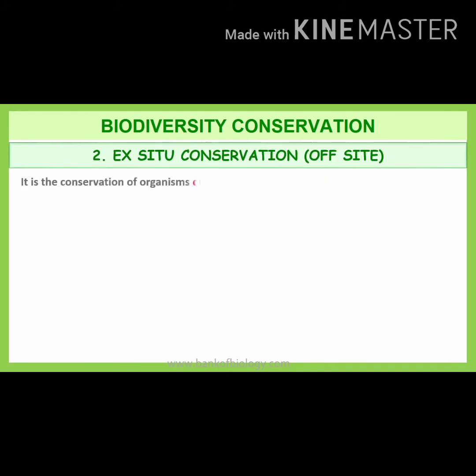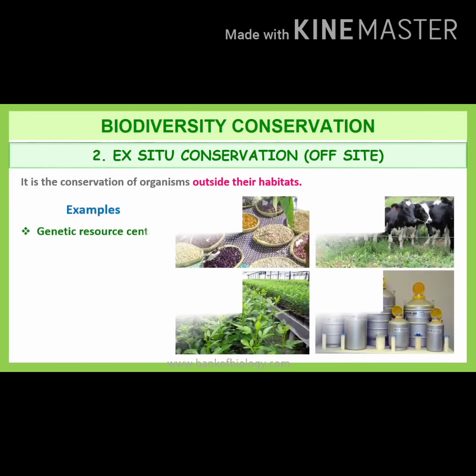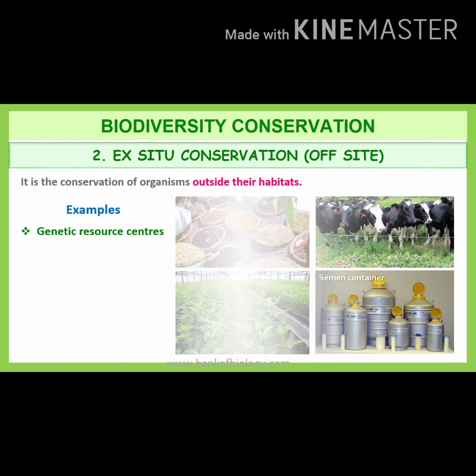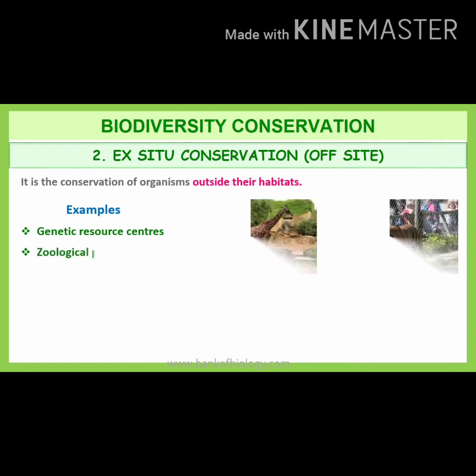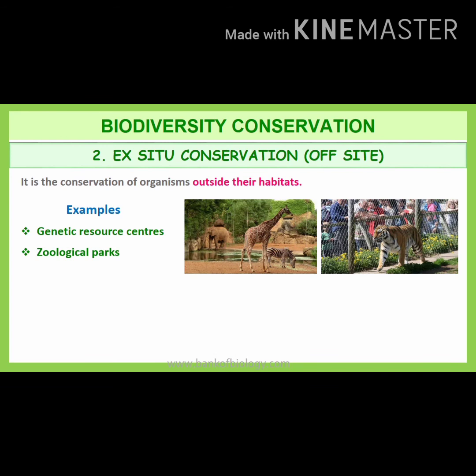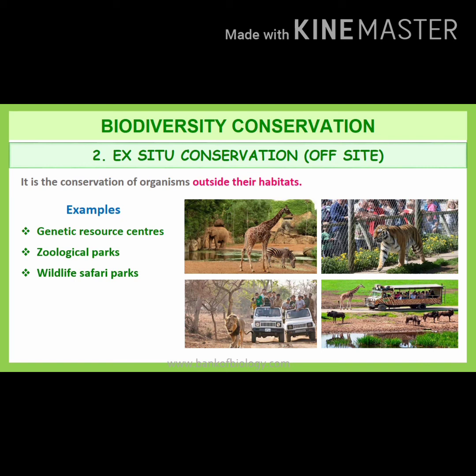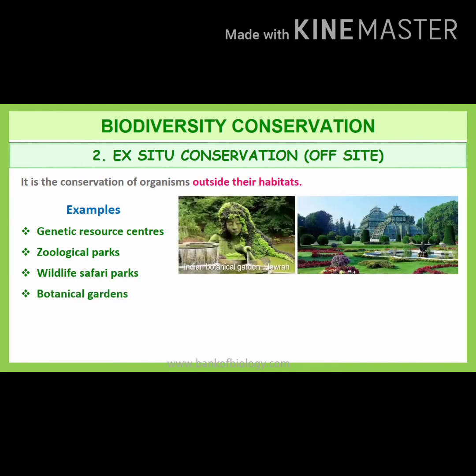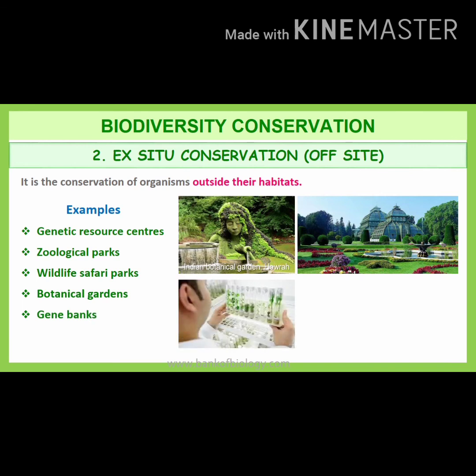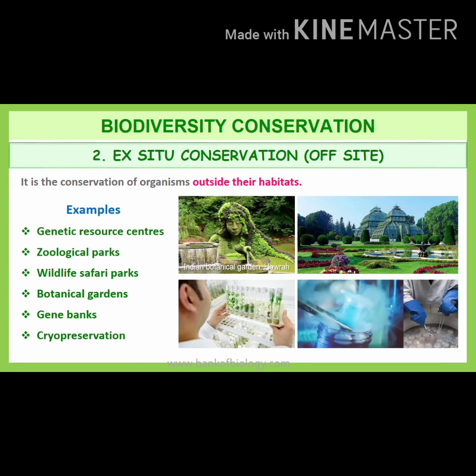Next comes ex situ conservation, otherwise called off-site. It is a type of conservation of organisms outside their habitat. Examples: genetic resource centers; second, zoological parks; third, wildlife safari parks; fourth, botanical gardens; fifth, gene banks; and the last, cryopreservation. These are the different examples of ex situ conservation.